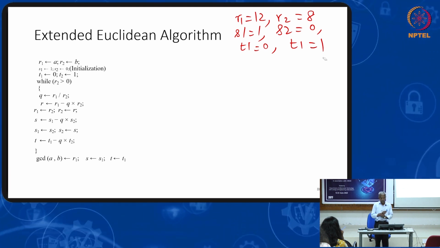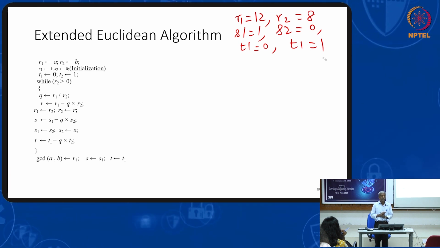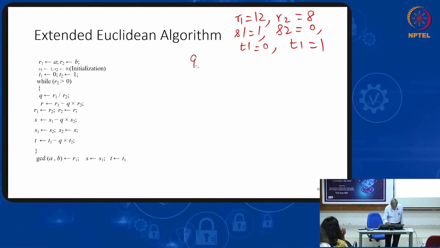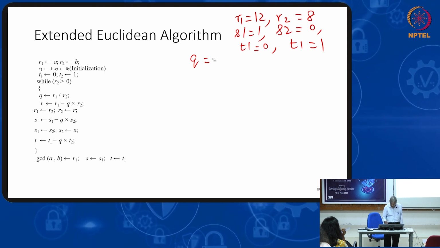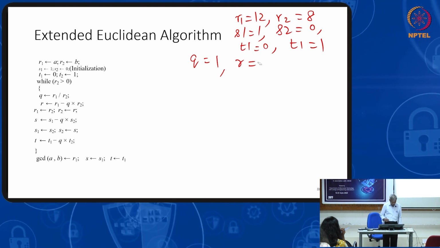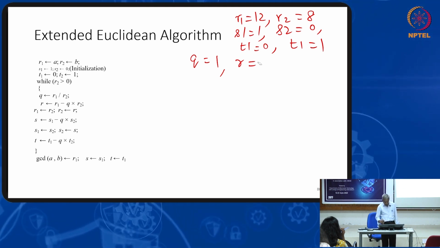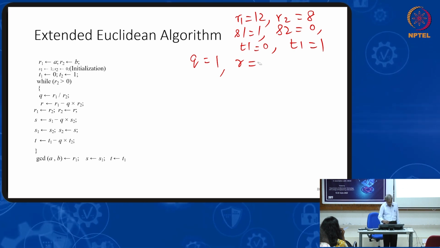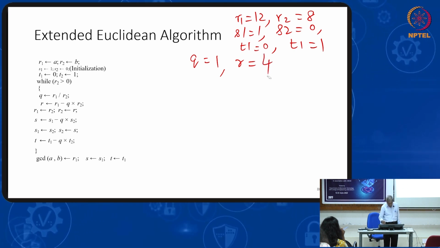What is R2 now? 8. It is greater than 0. Therefore, Q equal to R1 by R2, it is 1. R equal to R1 minus QR2, 12 minus 8 is 4.